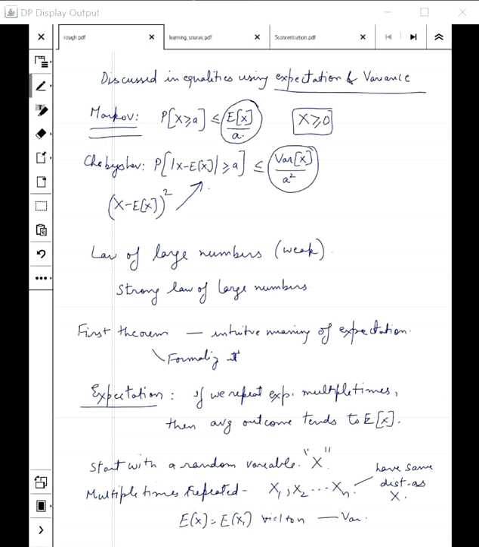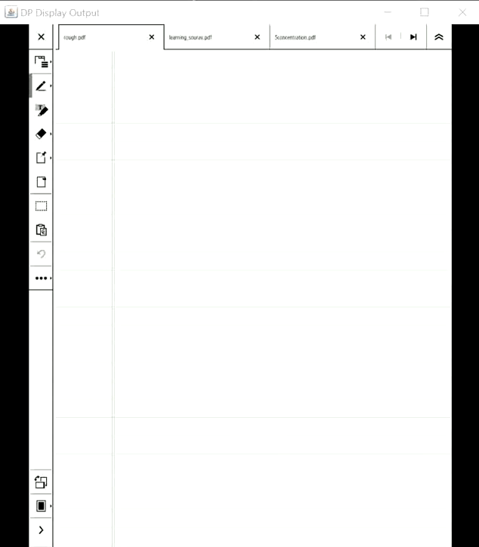What did we want to bound? We wanted to say that if we repeat the experiment multiple times and take the average, so I will define a new random variable, X bar, the average of n repetitions. If I repeat X n times, this is the summation, and this gives me the average. What we want to show is that this new random variable tends to the expectation of X as n tends to infinity.